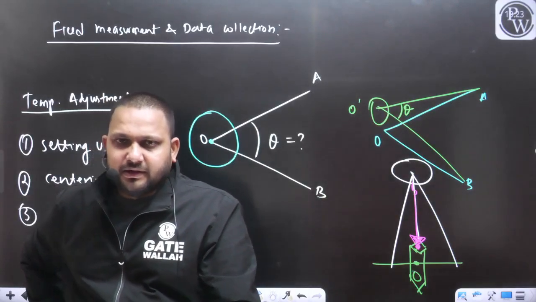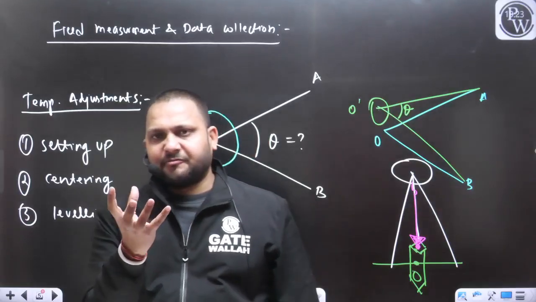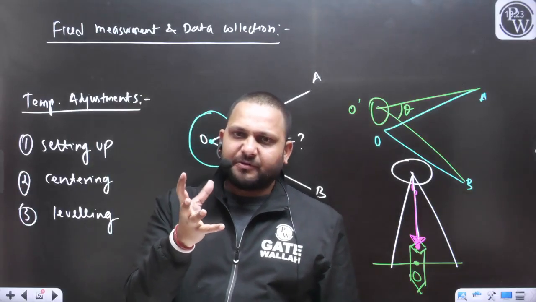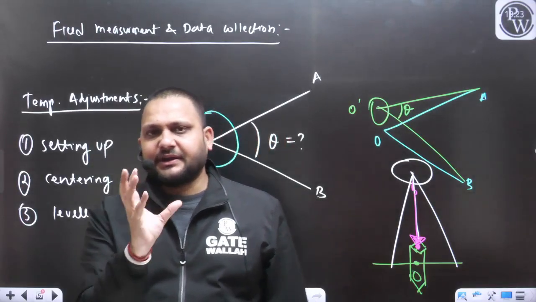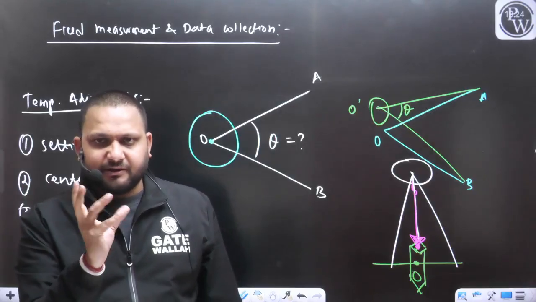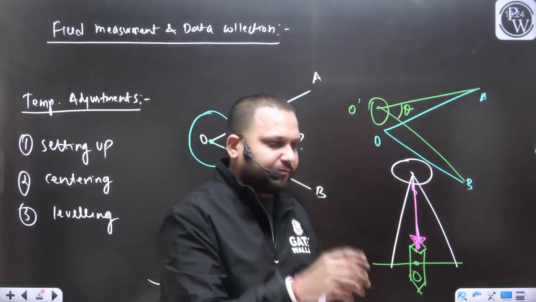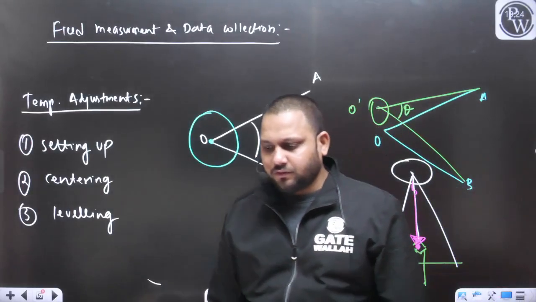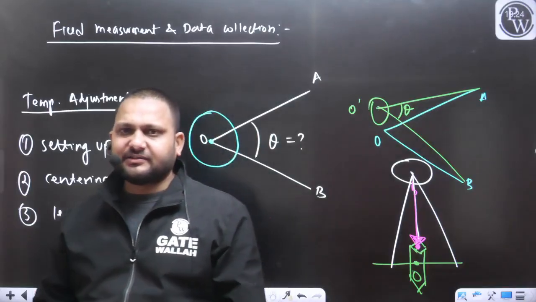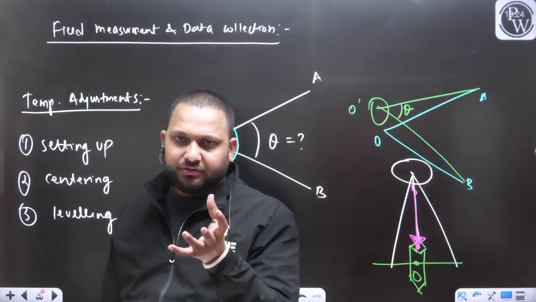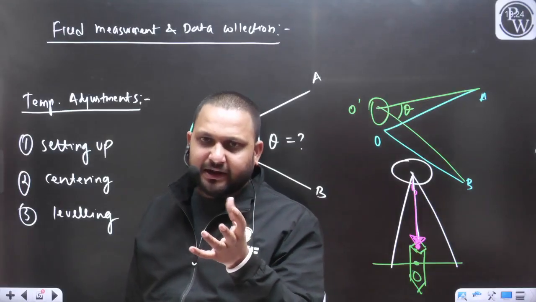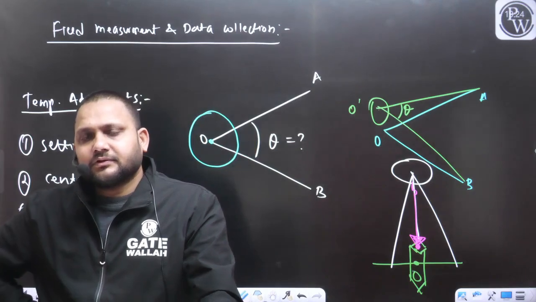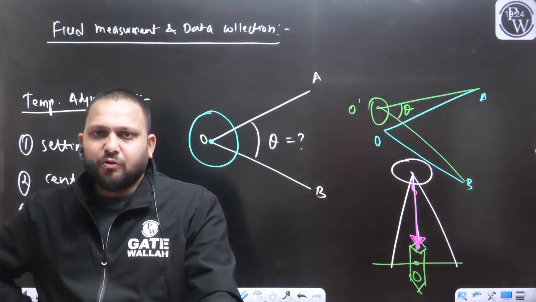Don't you think, if the instrument is not perfectly leveled, it will interrupt the movement of the graduated ring? If the compass is not leveled, the graduated ring will not be able to move freely.